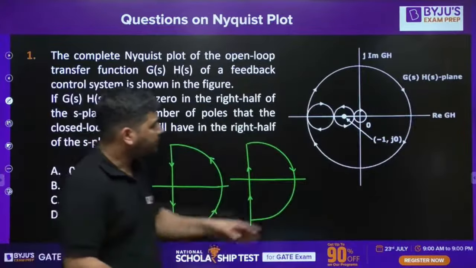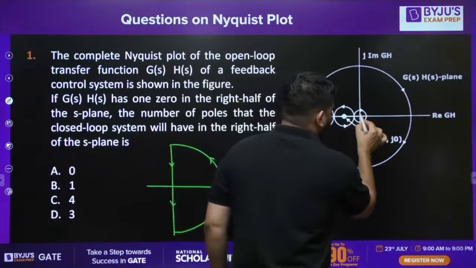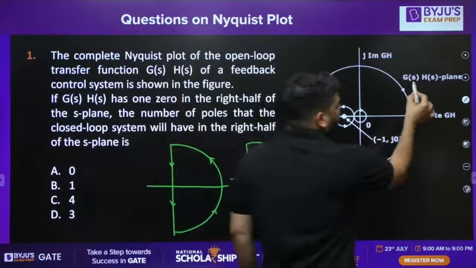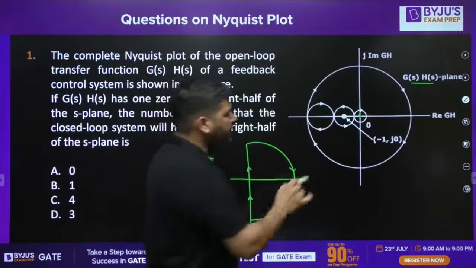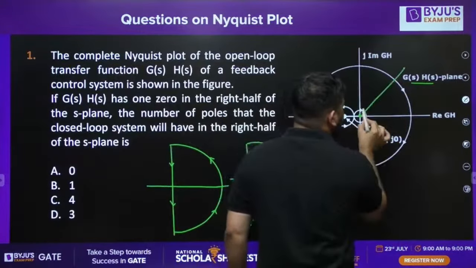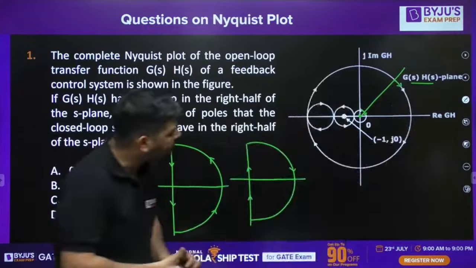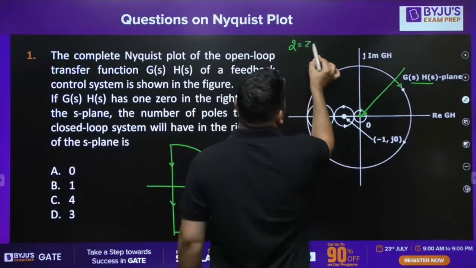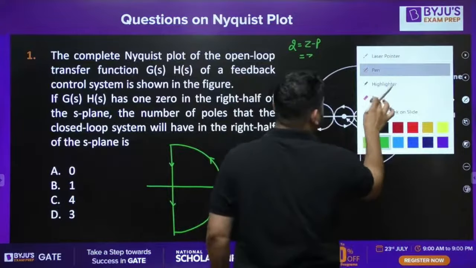First of all, look at this mapping. In this mapping, first let's look at the encirclement of origin. This is the G(s)H(s) plane, and I am looking at the encirclement of origin. The number of encirclements is 2, one is this and one is this. So there are 2 encirclements. Now I have to write 2 is equal to Z minus P or P minus Z.